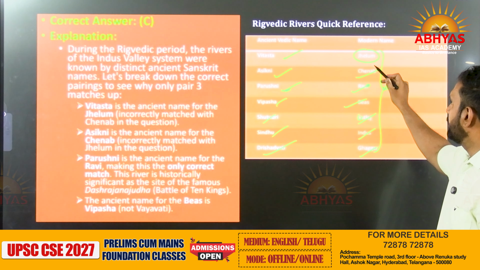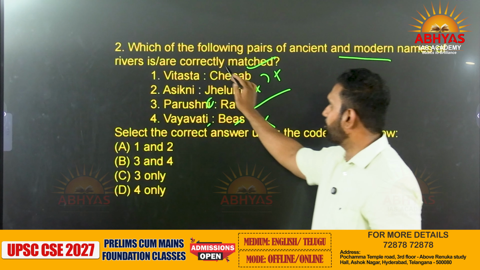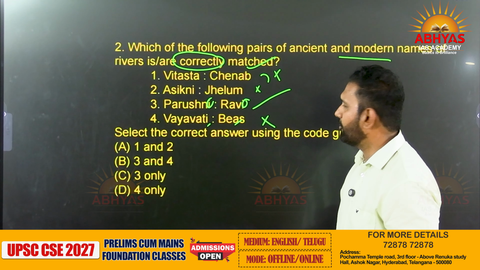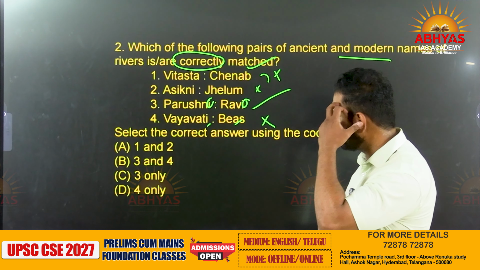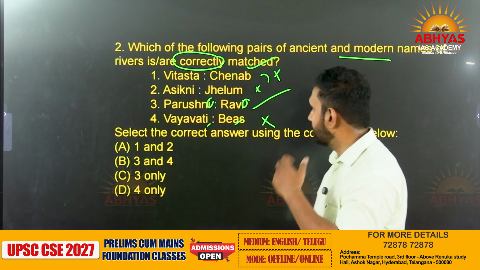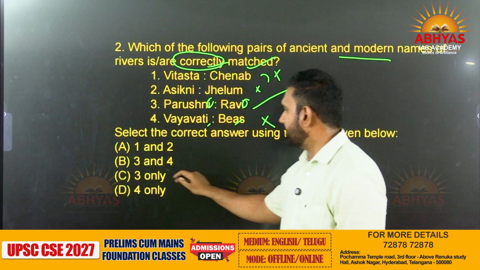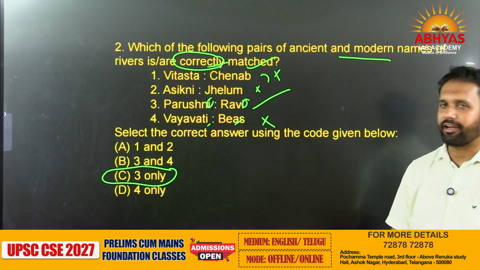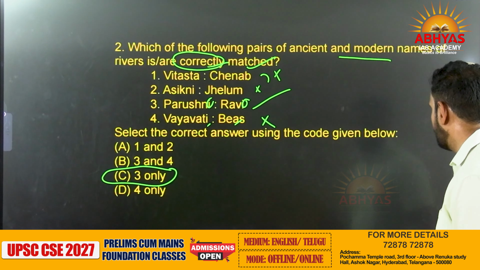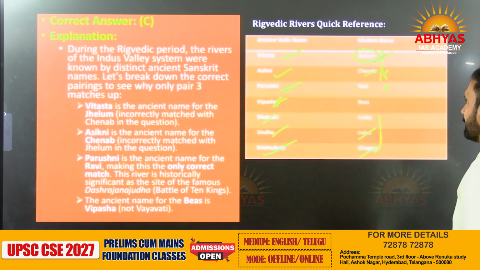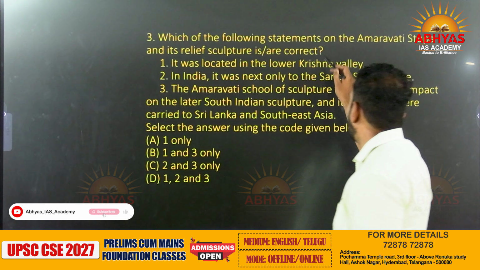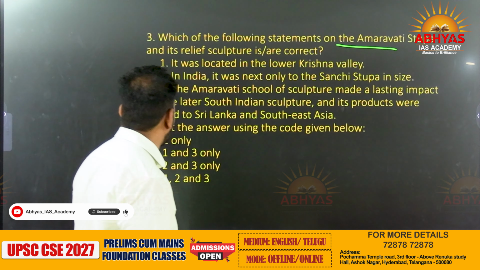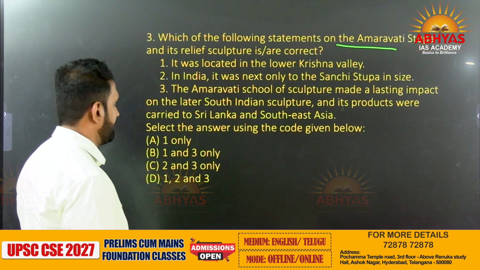Which of the following pairs of ancient and modern names of the rivers are correctly matched? This is the important thing to always keep in mind in the civil service examination, because with correctly and incorrectly matched, most students make mistakes. The answer here is only one, and the answer is C. Only Ravi river has been matched with Parushni. Clear? Fine. The next question is: which of the following statements with regard to Amravati Stupa and its relief structures are correct?